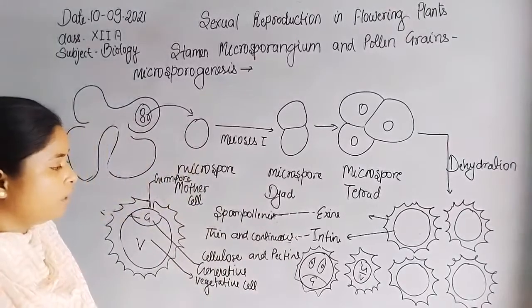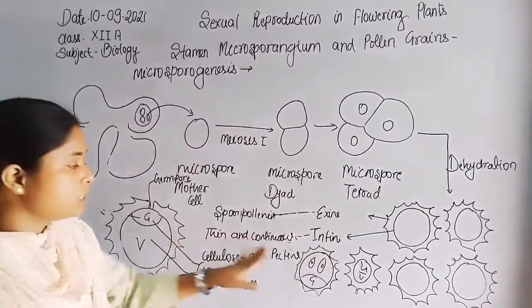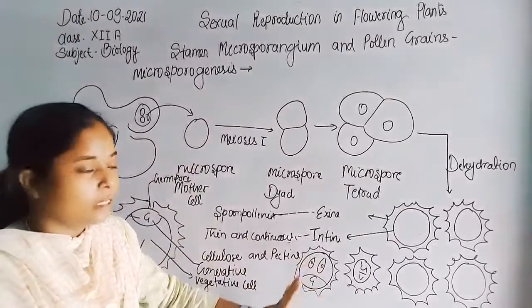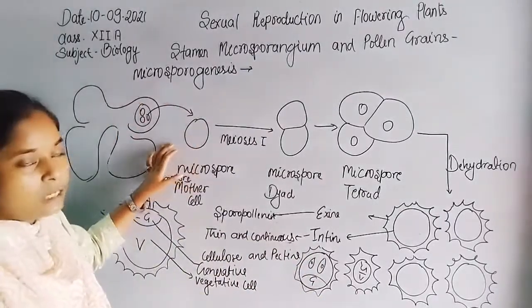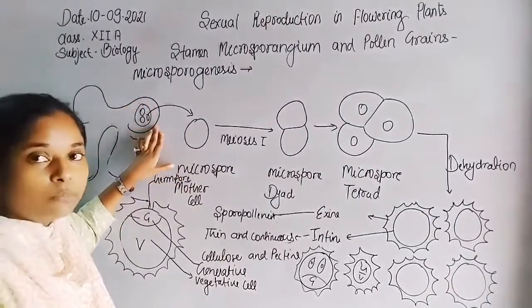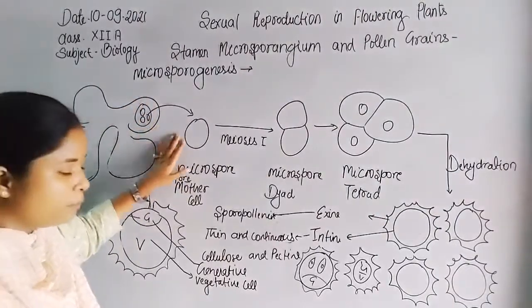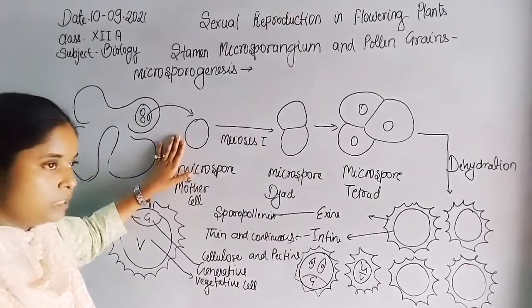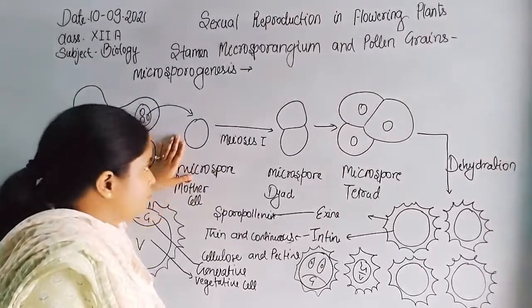Now, the innermost layer, which is continuous, is the tapetum; the outermost is exine, and inside is the developing microspore mother cell, where the innermost layer tapetum provides nutrition to the developing cell, which undergoes meiosis division.